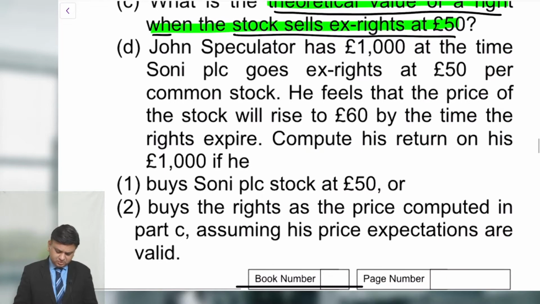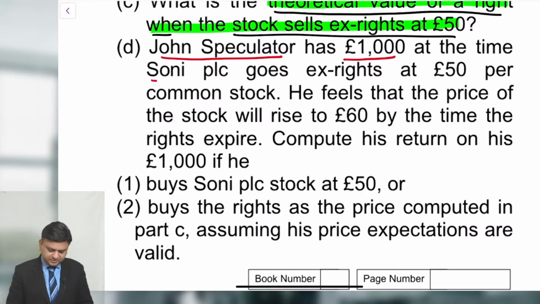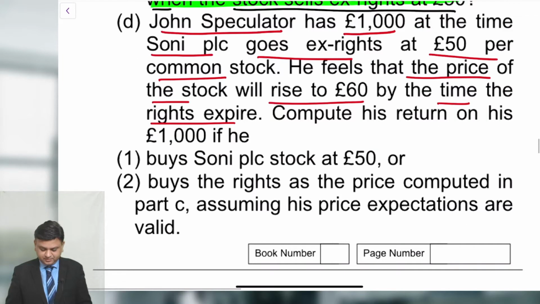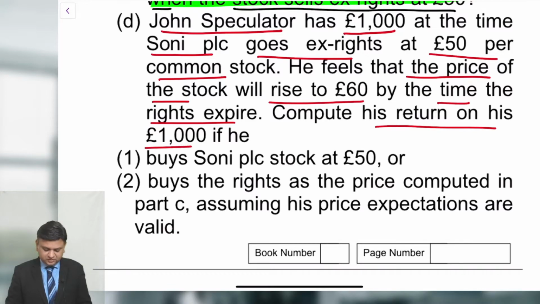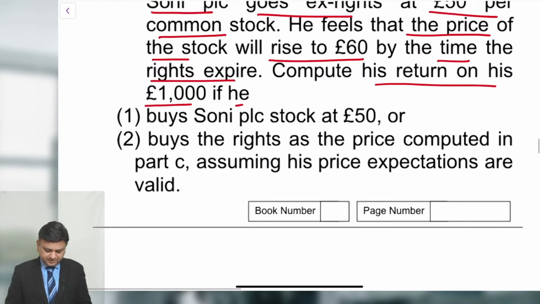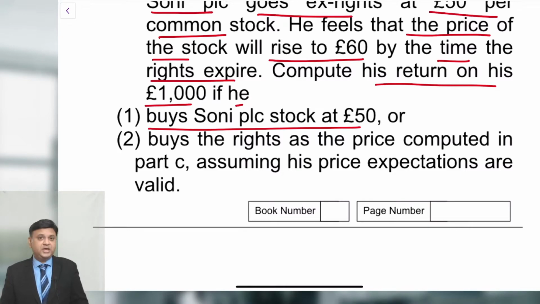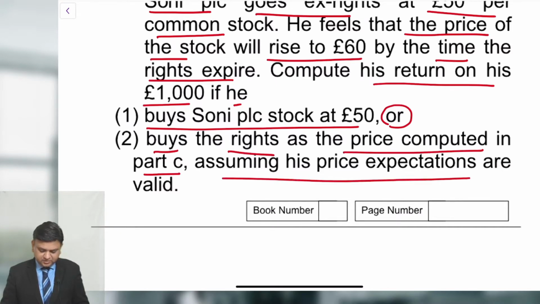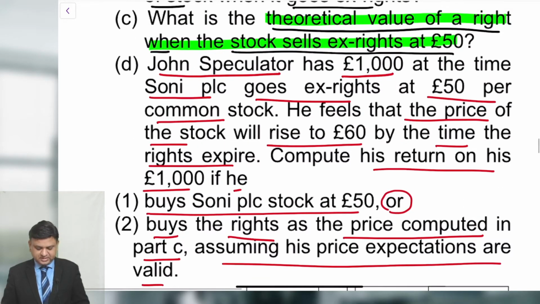Next, John the speculator has 1000 pound. At the time Sony PIC goes ex-right at 50 pound per common stock, he feels that the price of the stock will rise to 60 pound by the time rights expire. Compute his return on his 1000 pound if he purchases Sony PIC stock at 50 pound or buys the right at the price computed in part C, assuming his expectations are valid. That is the question.